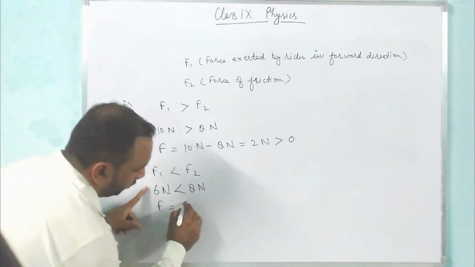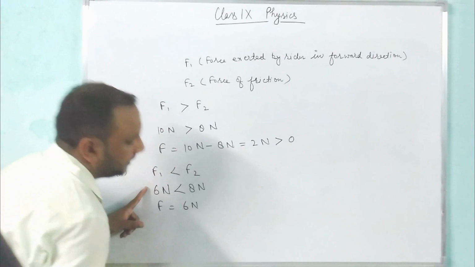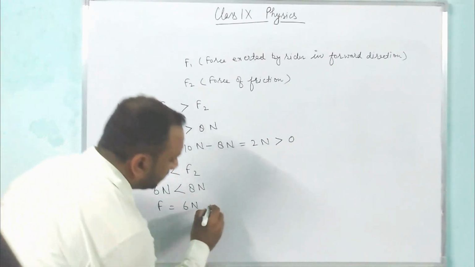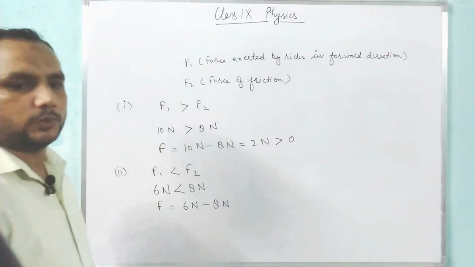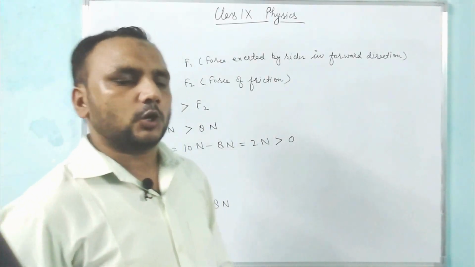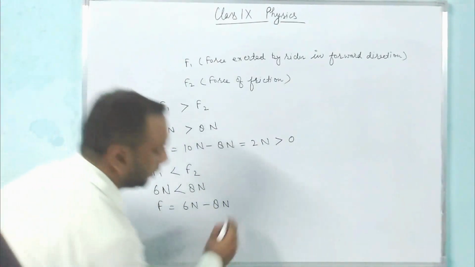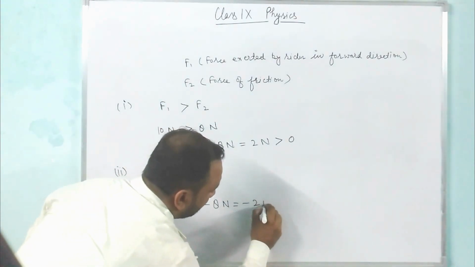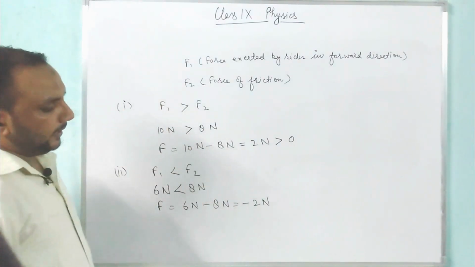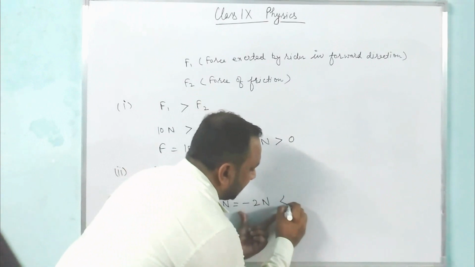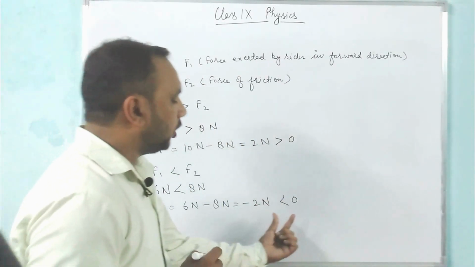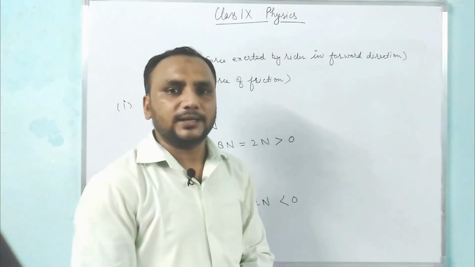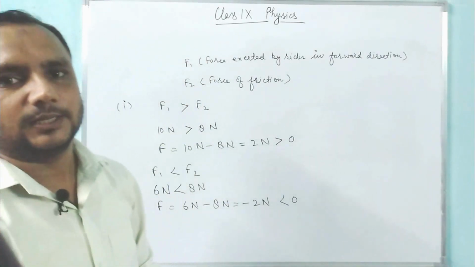The forward force is 6 Newton and the force in the opposite direction of motion is 8 Newton, and it would be negative since its direction is opposite to the direction of motion. So it would be minus 2 Newton, and minus 2 Newton is less than 0. If the resultant force is negative or less than 0, then the speed of the bicycle decreases.